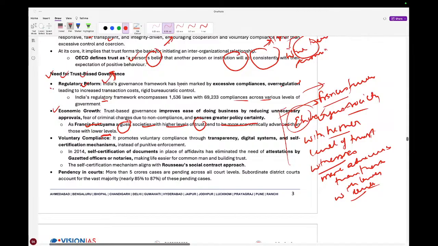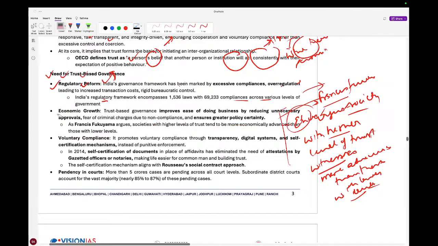So we have seen the regulatory reform, then economic growth. Now coming to voluntary compliance. The Government of India has come up with the ease of taxation.